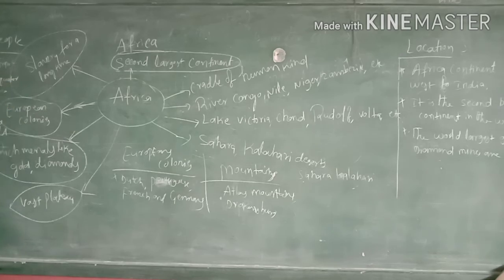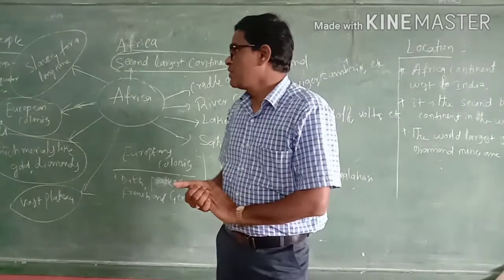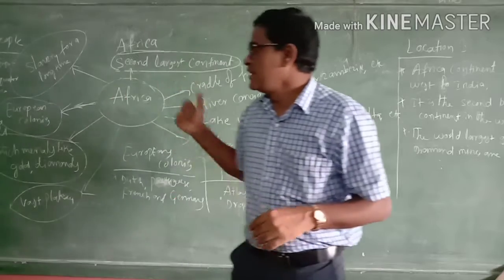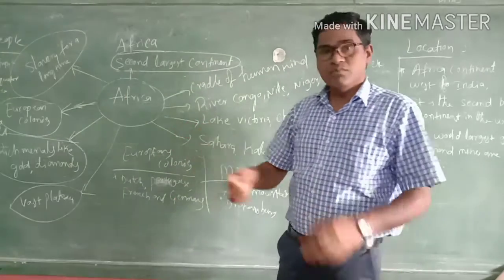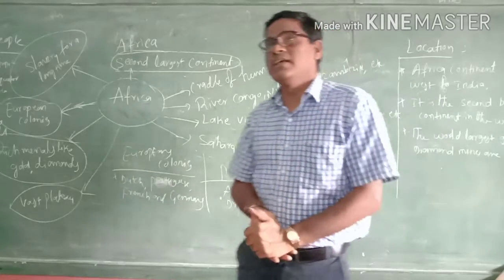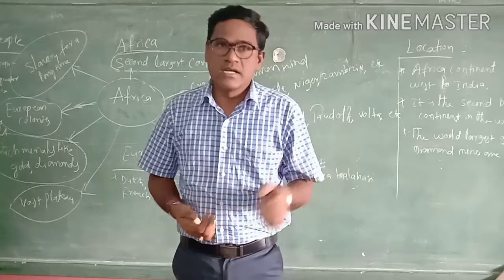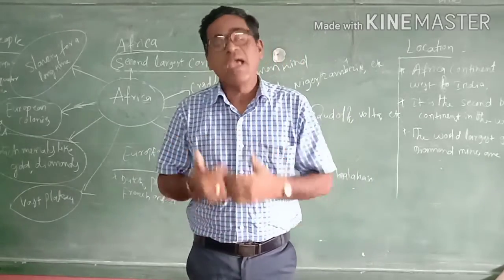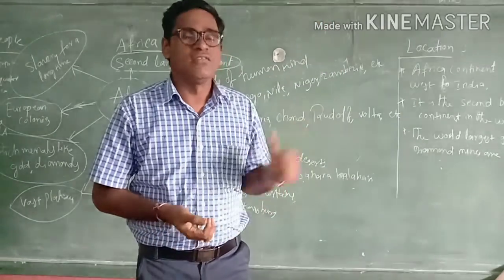Okay, next. What is the climate? Already the climate condition is hot in this region. This is a very hot climate in the African continent. But here the main occupations of the people are hunting, agriculture, and animal husbandry, cattle rearing. These are the main occupations in the African continent.